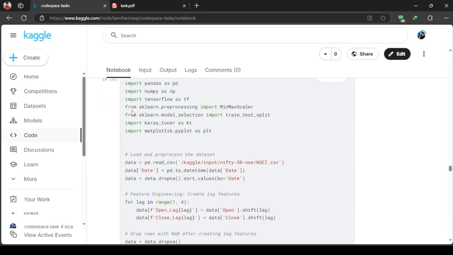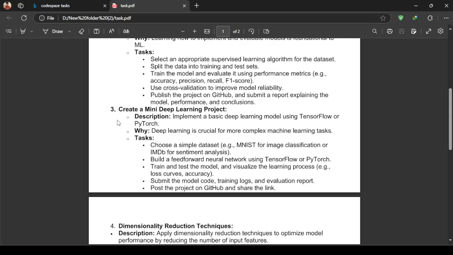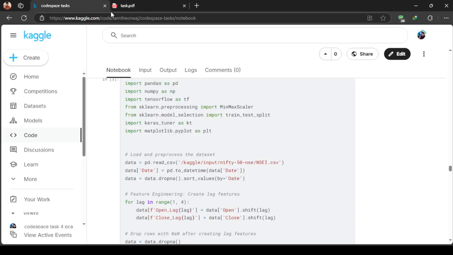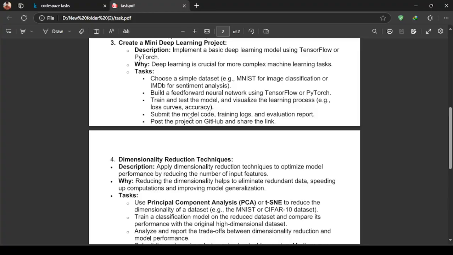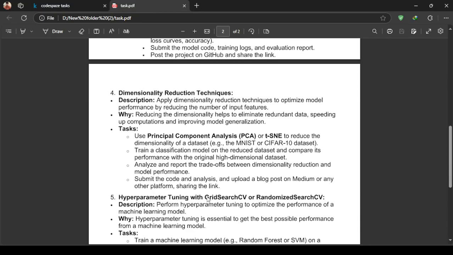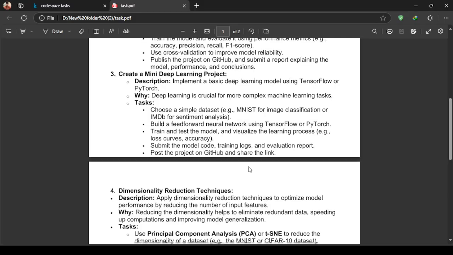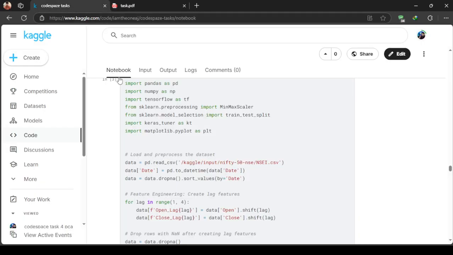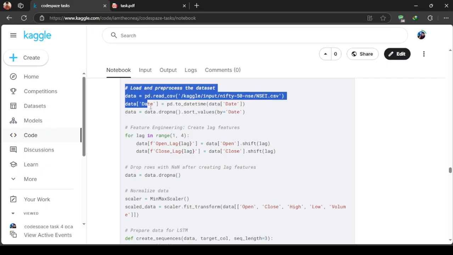Here it is. First, we have imported the libraries: pandas, numpy, and tensorflow. As it was said in the task, we have to create a mini deep learning model using TensorFlow or PyTorch. I have used TensorFlow, and I have implemented H2O and AutoML. So I have implemented these two projects in one project. After that, here is the loading data section.